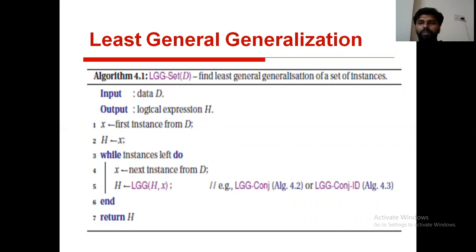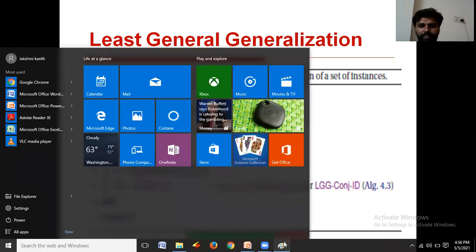We give the data D, a set of training examples, as input to this algorithm. From the set of training examples, we will get a hypothesis as an output. Now observe this.